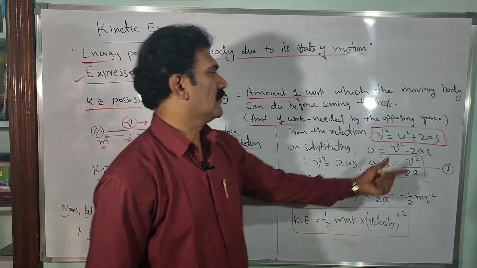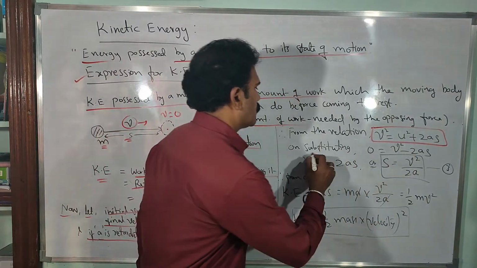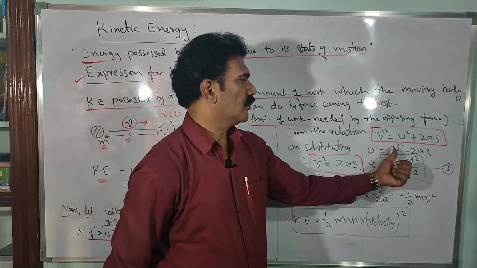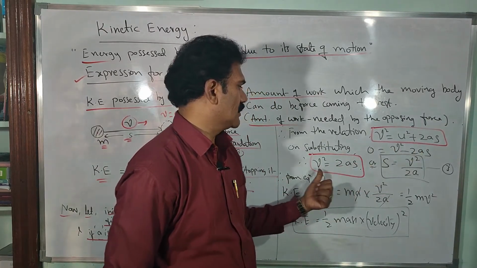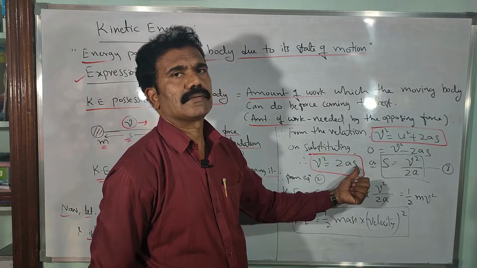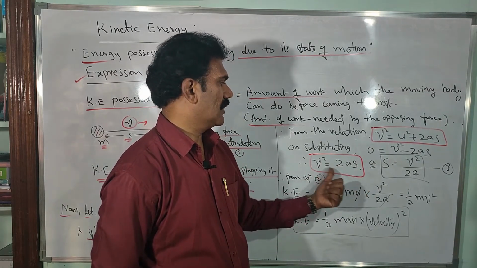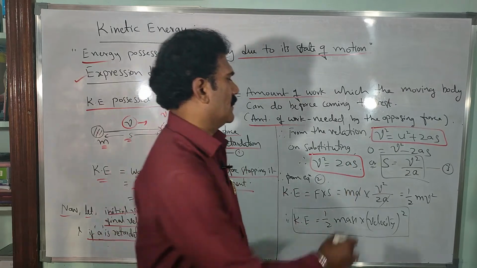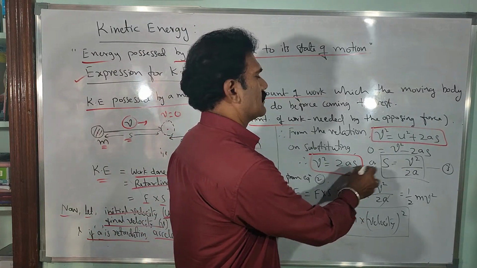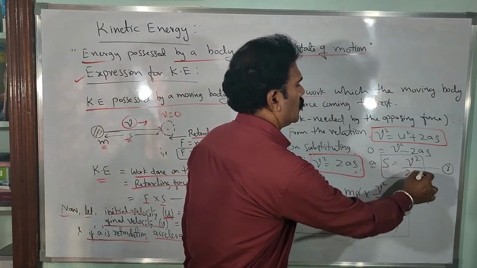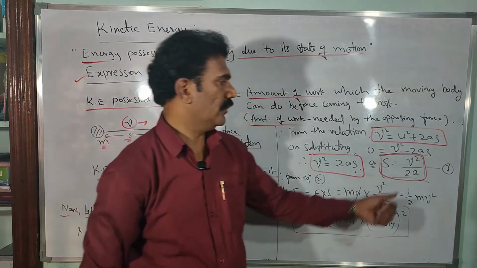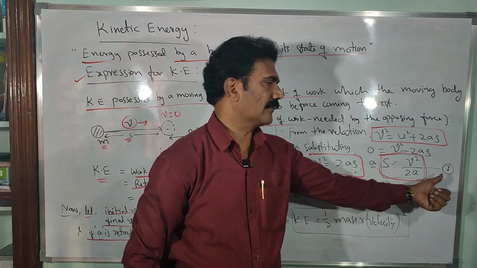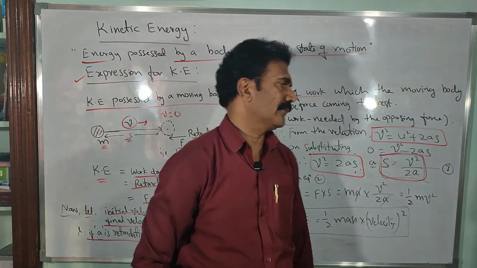If you rearrange the equation, you get 0 is equal to v square minus 2as. Taking it to the left hand side, it becomes v square is equal to 2as, clear? Again, rearranging for s by cross multiplication, s is equal to v square by 2a. So you can get the displacement s is equal to v square by 2a. Let it be equation number 3.